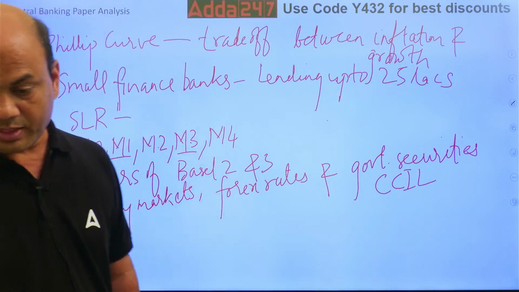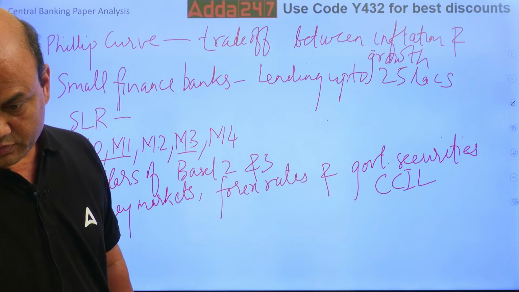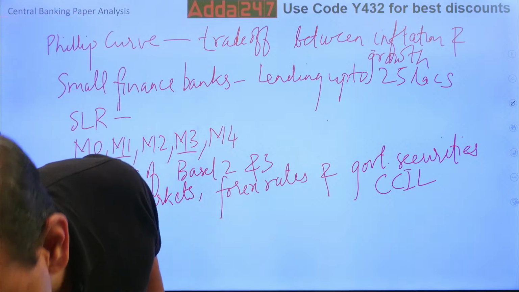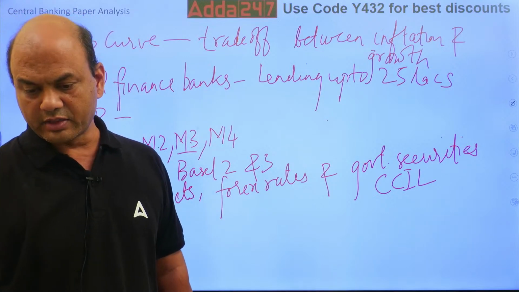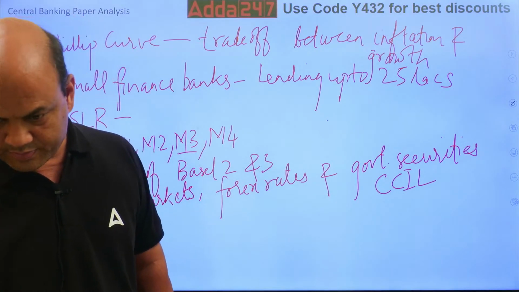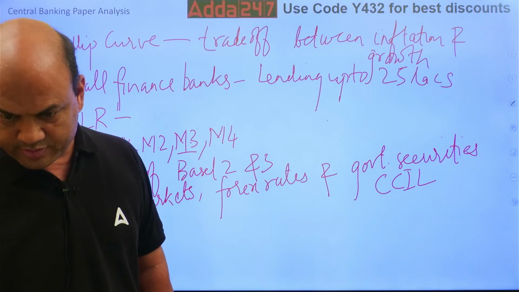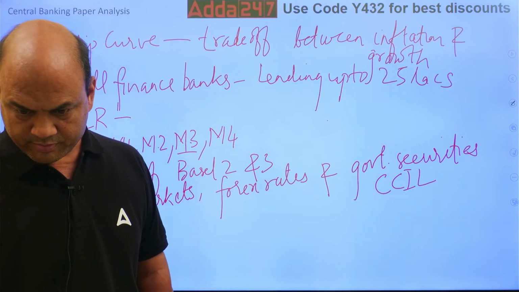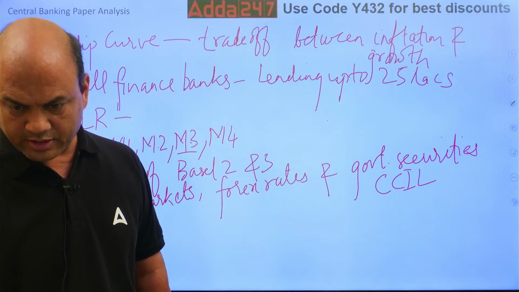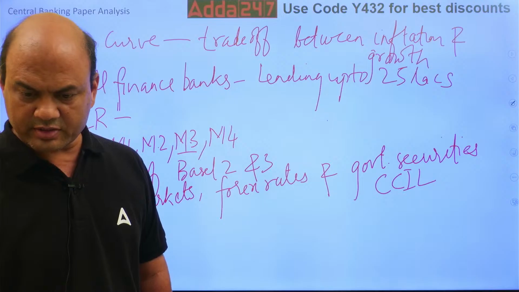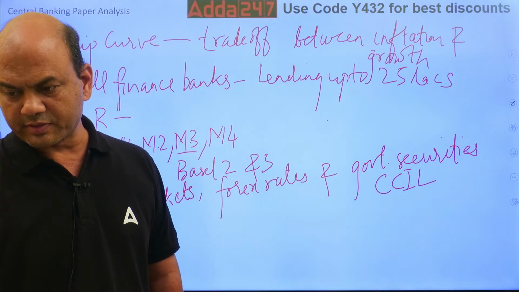Then that's it, or anything else? More questions, guys? Anyone has more questions? I think this much only. Central Bank website. GD done, BR Act, small finance done, Philips curve. October. That much only. So best of luck, guys.